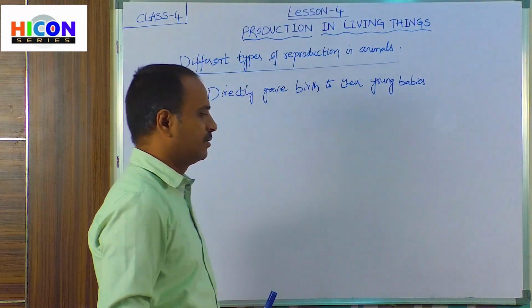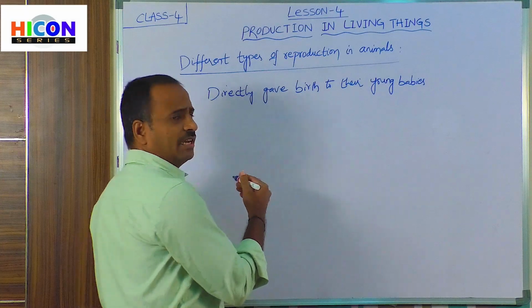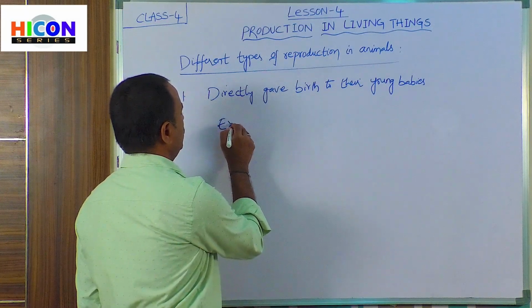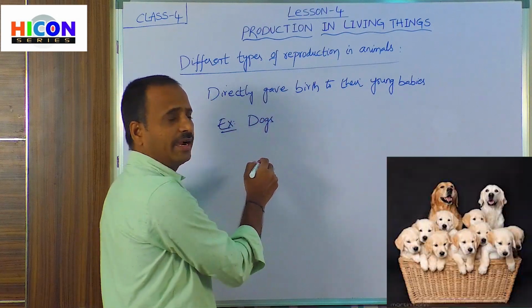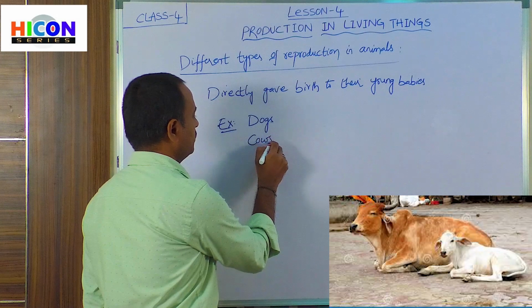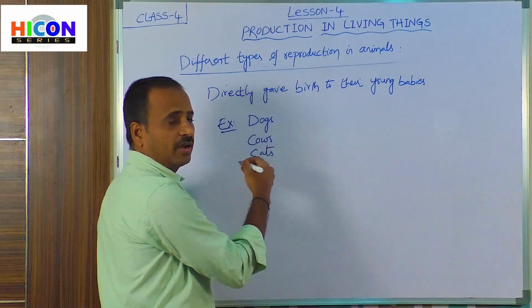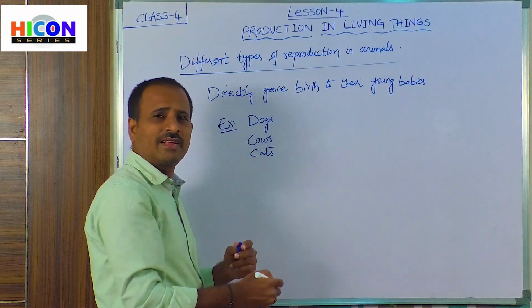So children, generally we observe some animals, for example dogs, cows, cats, and also rats, deer, lions, tigers.